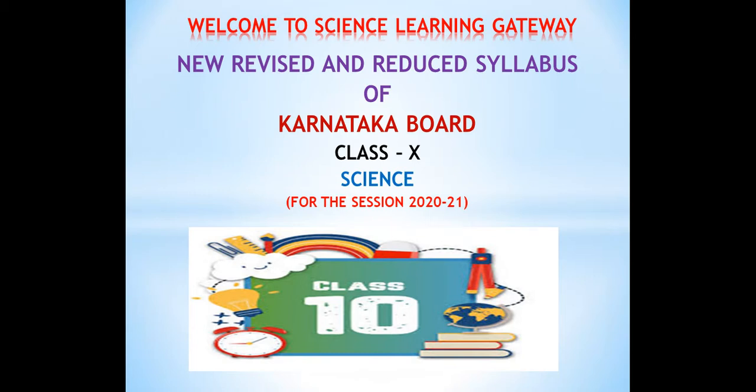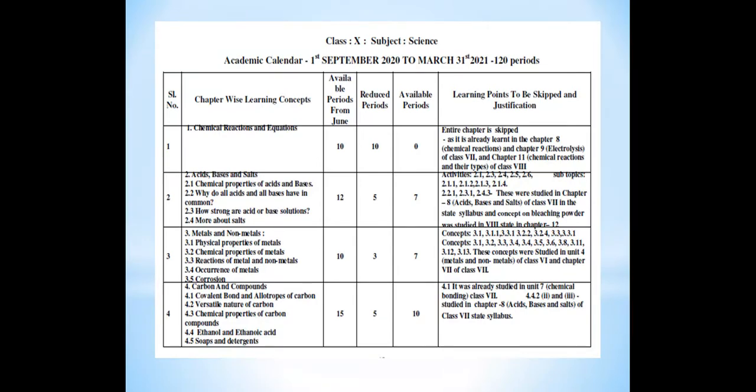So now let's start with our discussion. This is a PDF given by the Karnataka board on their website, kseeb.kar.nic. In that you can check that PDF. See, this academic calendar is from 1st September 2020 to March 31st. Means after March only you will have your board exams, right? So they have given this syllabus from September to March.